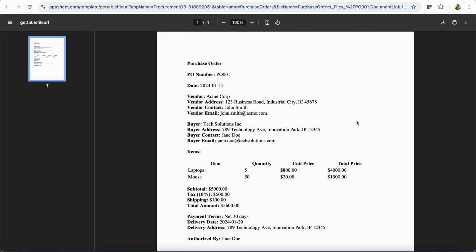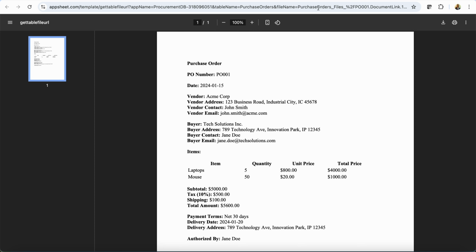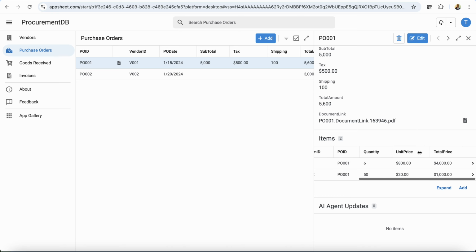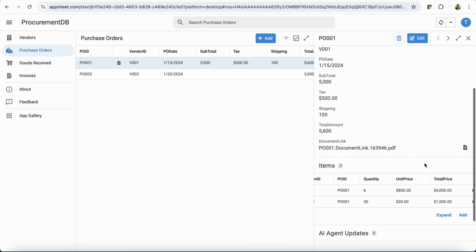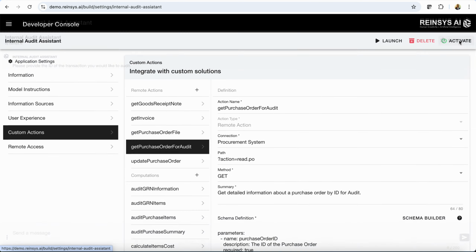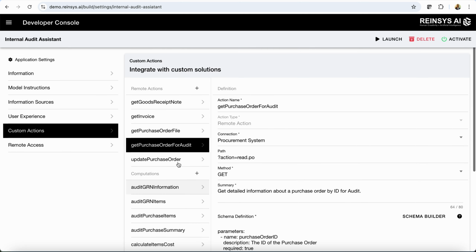So once the AI connects, it's able to extract this document automatically and parse it and examine the content, and also compare the information in the PO with the data that it has in the system. It will compare all the items and check if there are discrepancies. And this is beyond just passing it to an LLM and asking it to check. All the functions that we defined here are the tools that will be used by the AI agent to perform those checks.